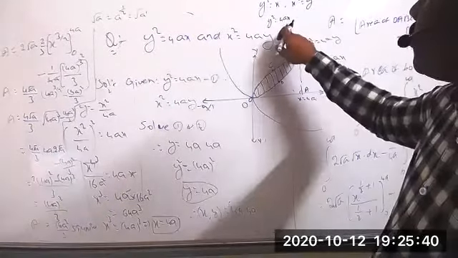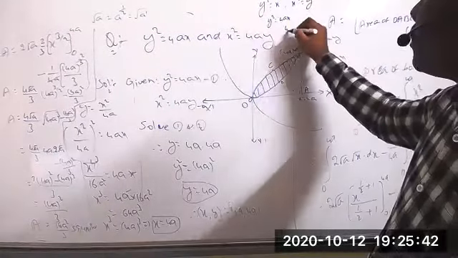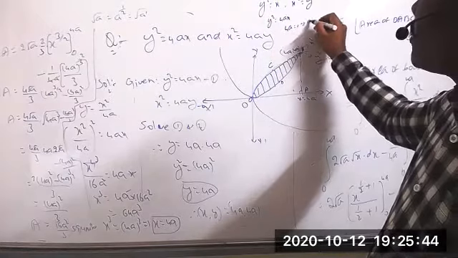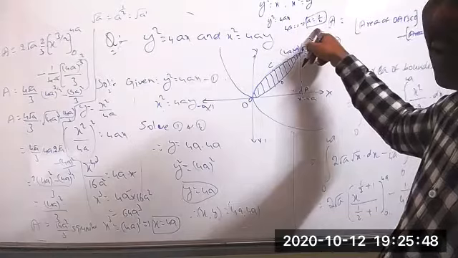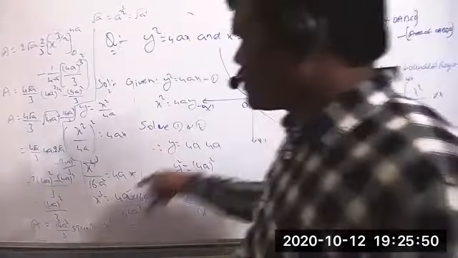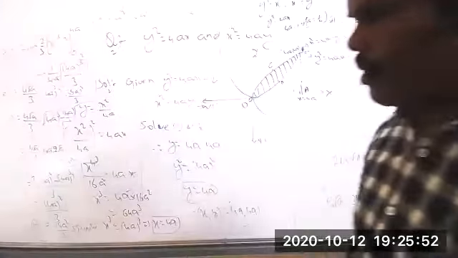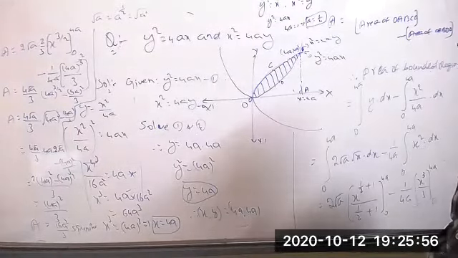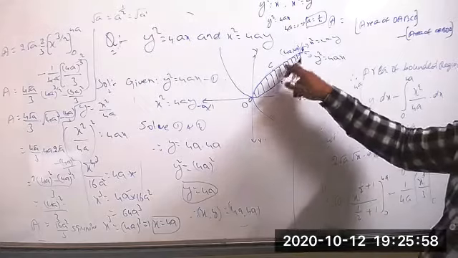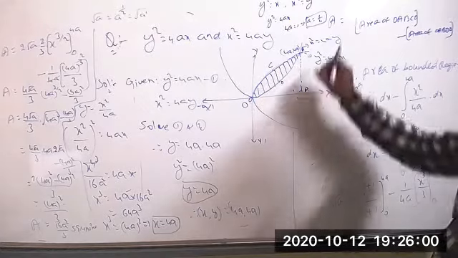Okay, y square equal to 4x. Now compare these two. So the value of 4a equal to 1 is there now. The value of a equal to 1 by 4. You can substitute a equal to 1 by 4 in there. 1 by 3 square units. That is the area of the bounded region by the two parabolas.